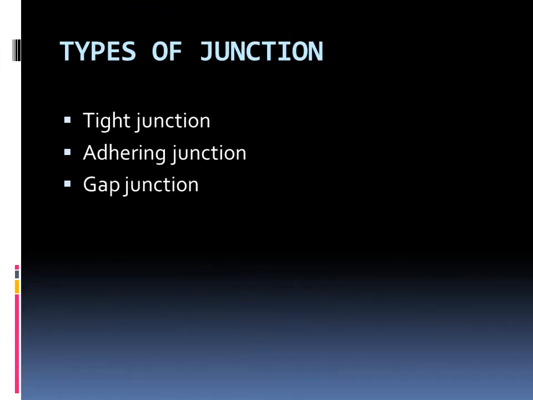So, types of junction. There are three types of junction. The first one is the tight junction. The second one is the adhering junction. And the third one is the gap junction. Okay, and let us see them one by one.